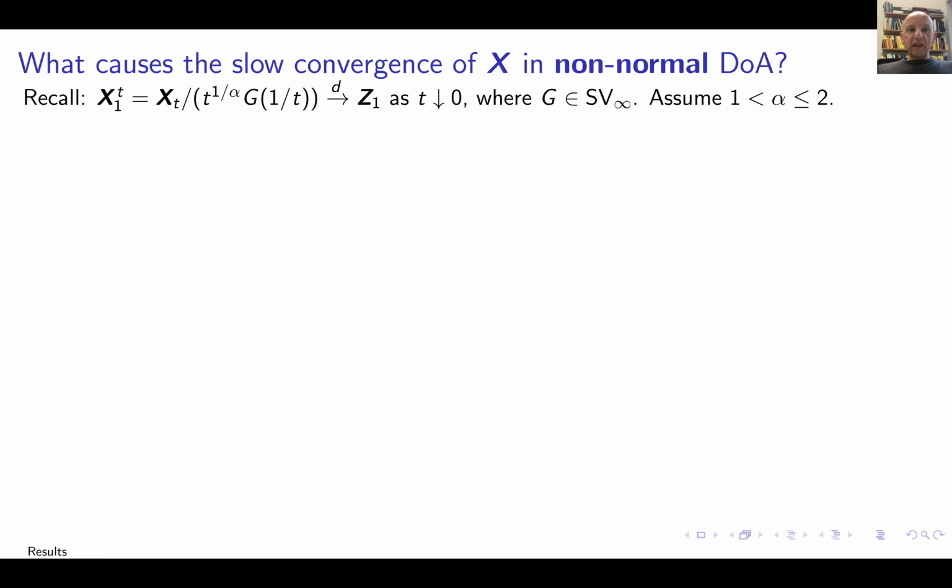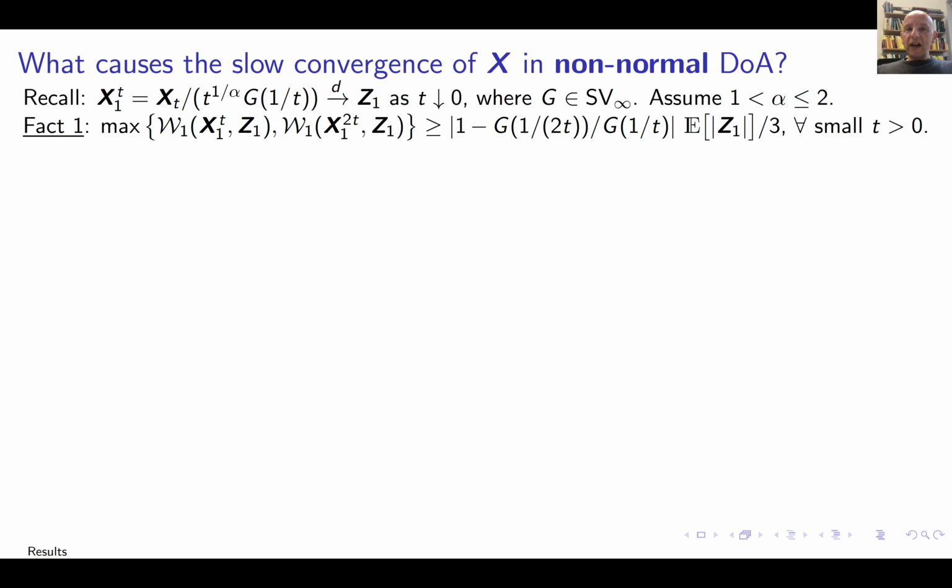Now, let me just try to say a few more words about why this non-normality leads to such slow convergence. So we have this situation. We are in the non-normal case, so this means this G does not have a finite positive limit at infinity. So how do we establish our result, right? We prove this fact 1, which is again inspired by results of Berger and Greenberg that I mentioned earlier. And you see, the lower bound is essentially given by this difference of 1 and this quotient of G at 2t and t.